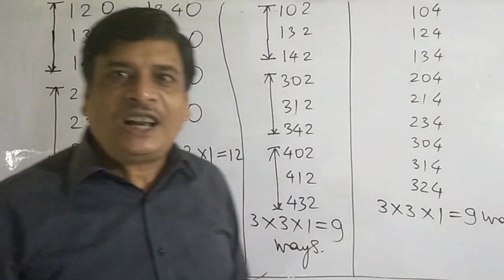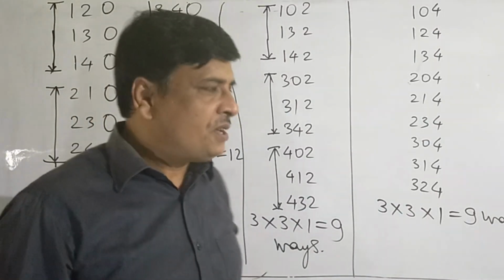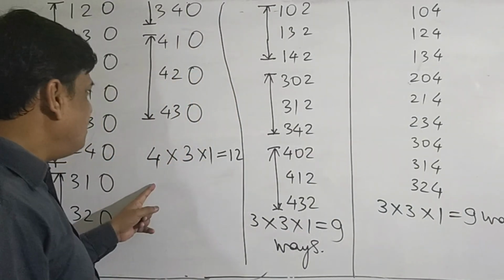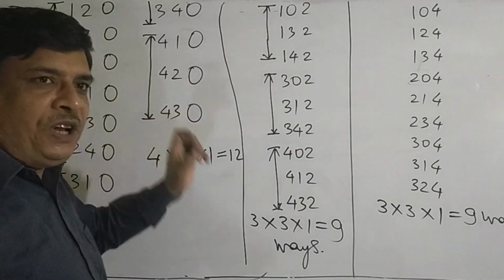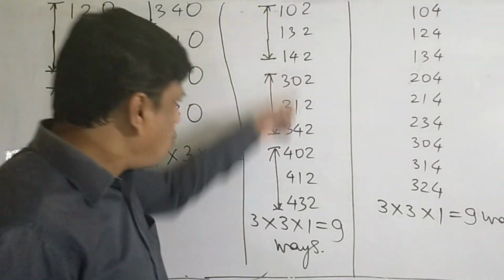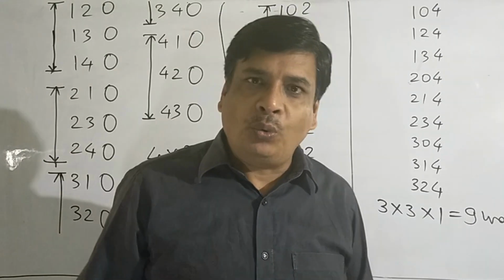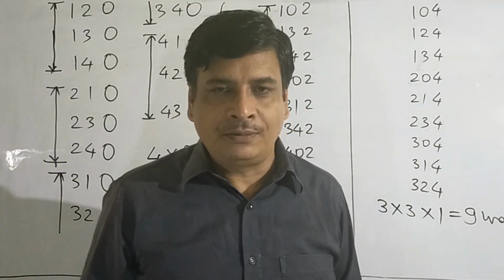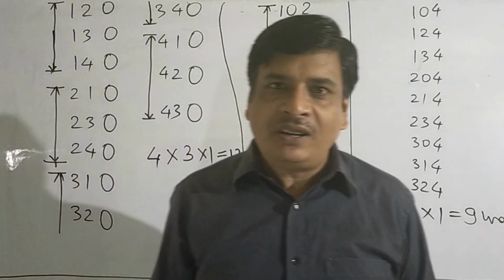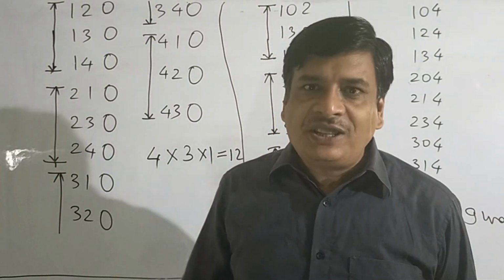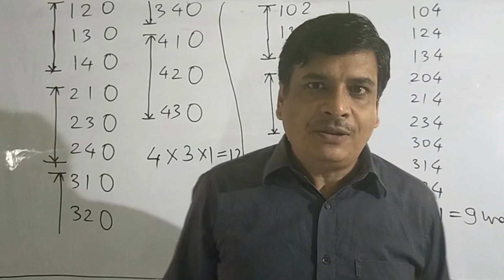So if the even numbers are formed from the digits 0, 1, 2, 3 and 4, then the unit place will be either 0 or 2 or 4. Unit place determines whether the number is even or not. If the unit place of a number is even, then such a number is even. I had given an example before solving this question.